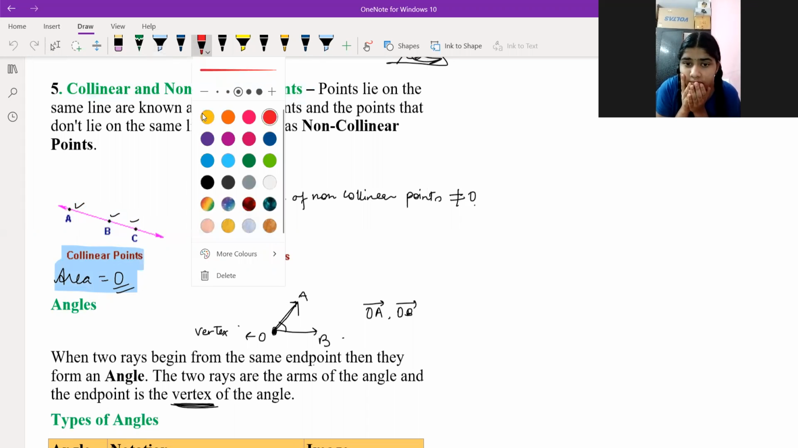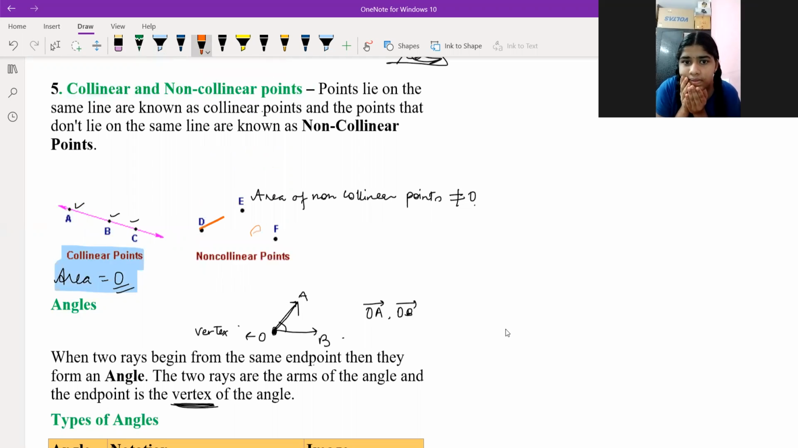But in the case of non-collinear points, you can find some area. If you join the lines D, E, F, you'll get one particular area. You'll get the area of this triangle, correct? Yes, sir. So the area of non-collinear points is not equal to 0, you'll get something, right? Any doubt? No, sir. All right. So now, types of angles.